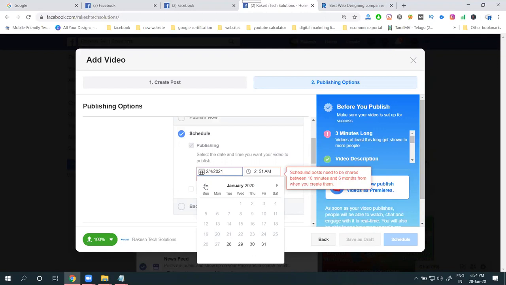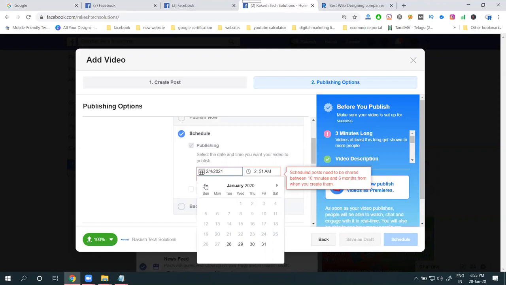You have to wait for any schedule up to 10 minutes. Sorry, 10 minutes, not 10 months. After 10 minutes, you can schedule up to 6 months. In an interview, the question may be: can we schedule a post on Facebook within a minute? Impossible. For interviews, it is completely impossible. We can't schedule the post for the next minute. Everyone has to wait at least 10 minutes.